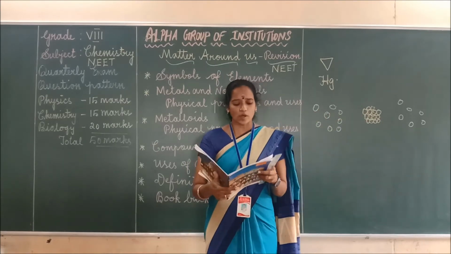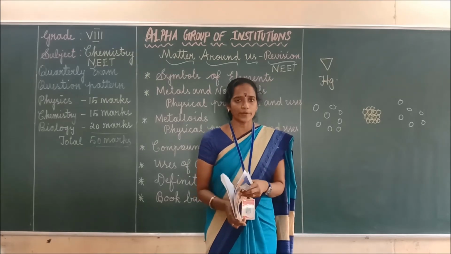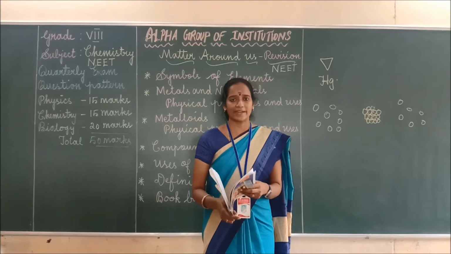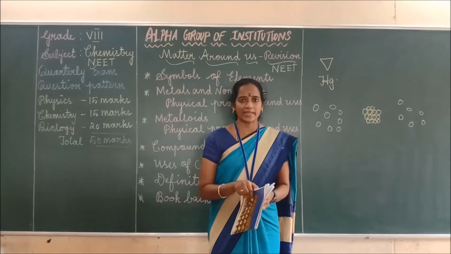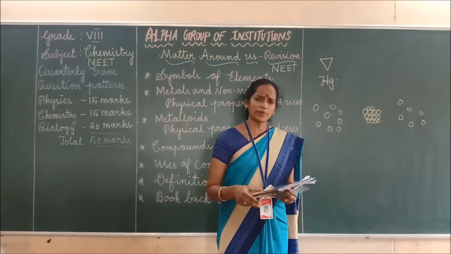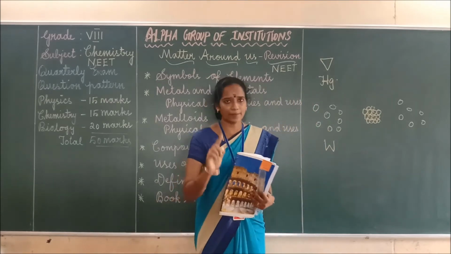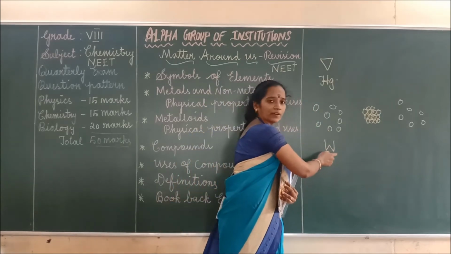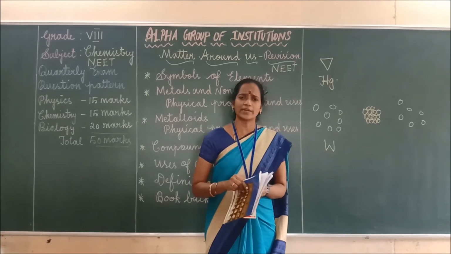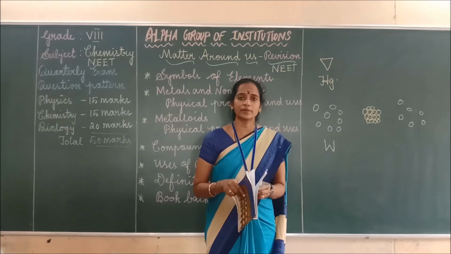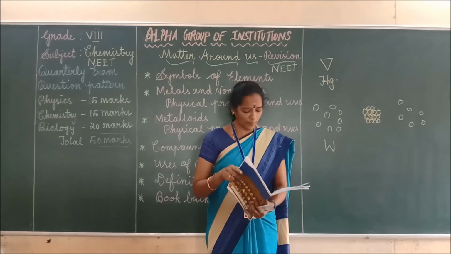Next one. The element which possesses the character of both metals and non-metals means what? It is nothing but metalloids. Metalloids have both metallic character as well as non-metallic character. Next, the symbol of tungsten. What is the symbol of tungsten? It is nothing but capital W. W is the symbol of tungsten, right? Next, melting point of most metals is dash, then non-metals higher. So the melting point of metal is higher than the non-metal.